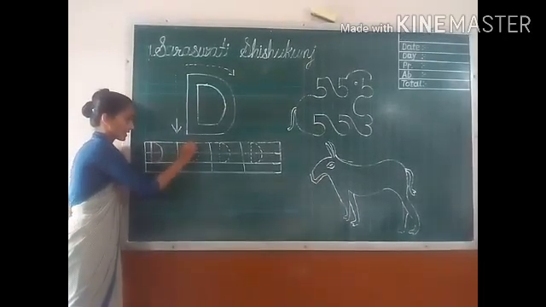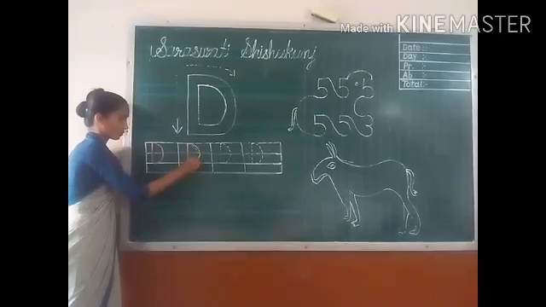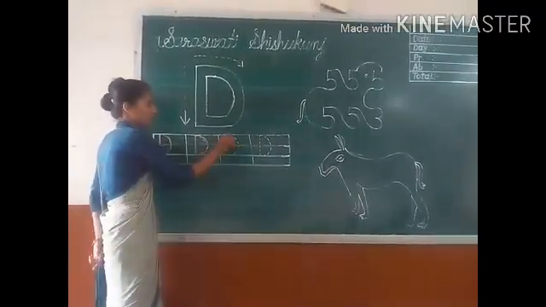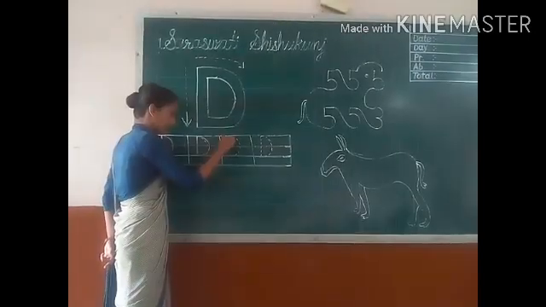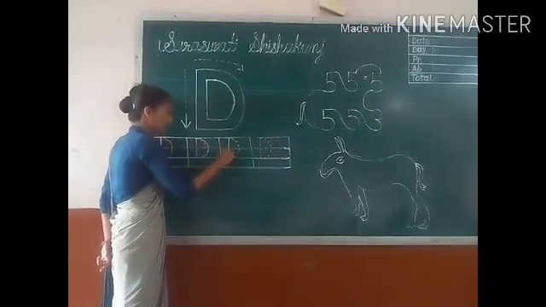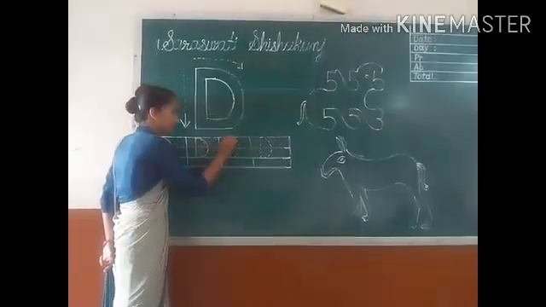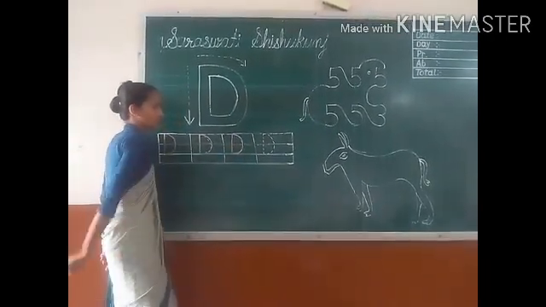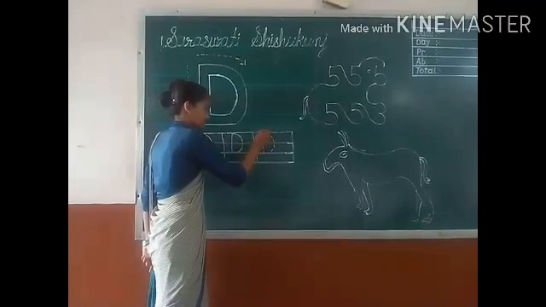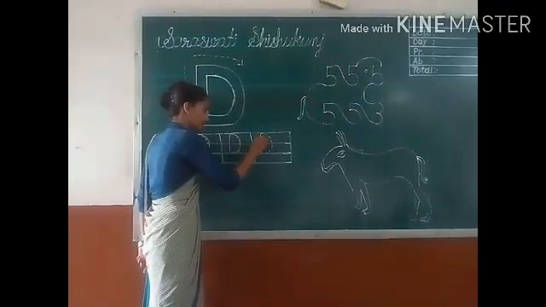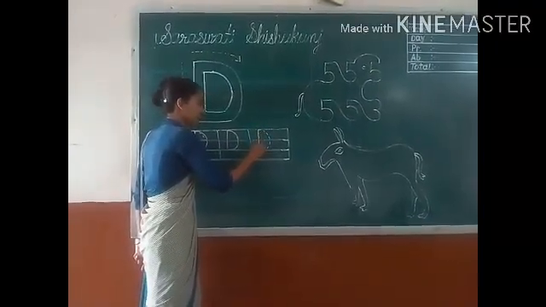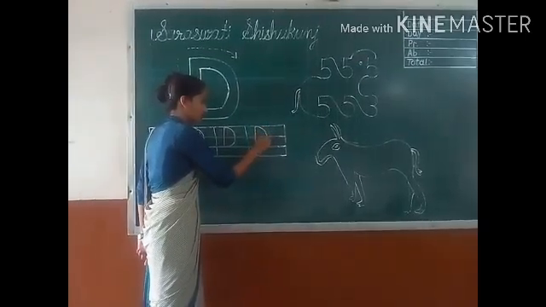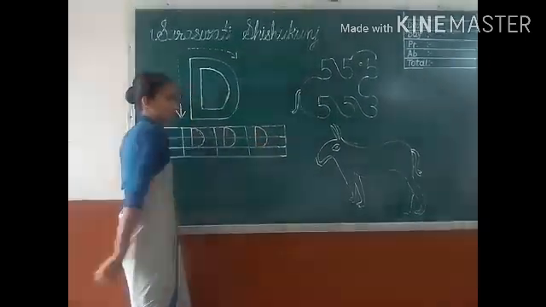Join these dots and make a curve in 3 lines only. Standing line from up to down and make a curve in 3 lines only.